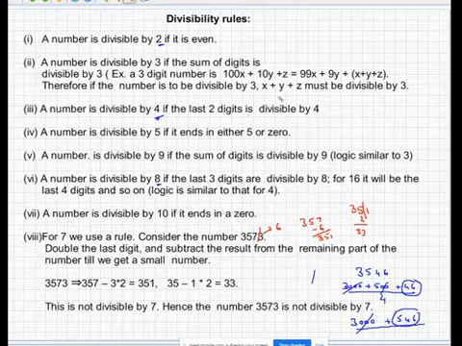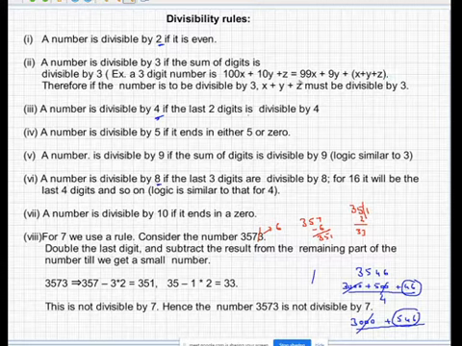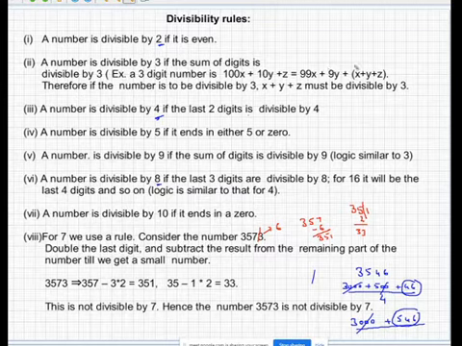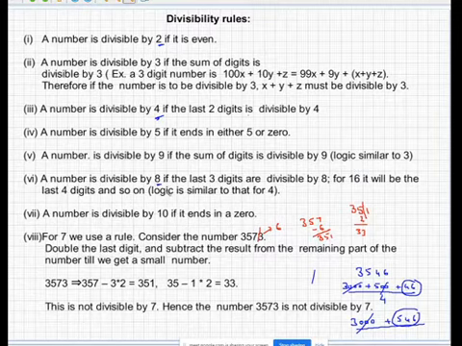Now here 9. 9 again follows the same rule as 3. So again you have to check the sum of the digits. You can just take the same example. When you divide by 9, you know that 99 is divisible by 9, 9 is divisible by 9. Therefore you have to check the sum of the digits. So the sum of the digits should be divisible by 9 instead of 3, which you are seeing here. And also one more thing is, if the number is divisible by 9, definitely it is divisible by 3.